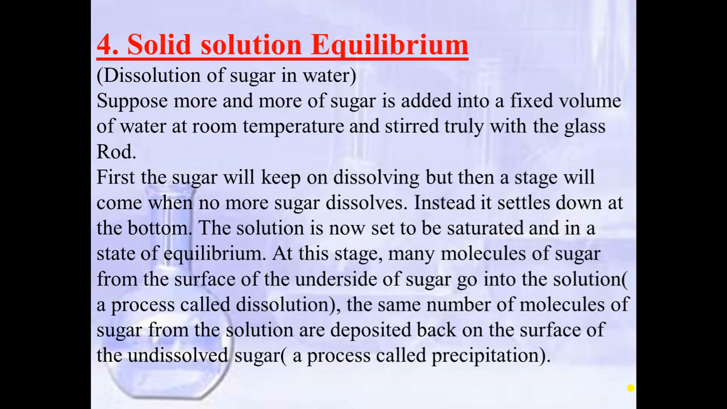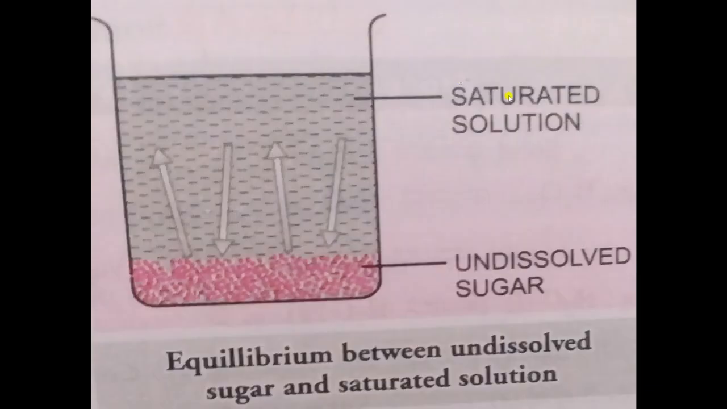Now the fourth one is solid-solution equilibrium. Here we will take the example of dissolution of sugar in water. We will dissolve sugar in water and add more and more sugar until it settles down at the bottom. The solution will become saturated. How do you define a saturated solution? When no more solute can be added to the solution at constant temperature and pressure, that solution is known as a saturated solution.